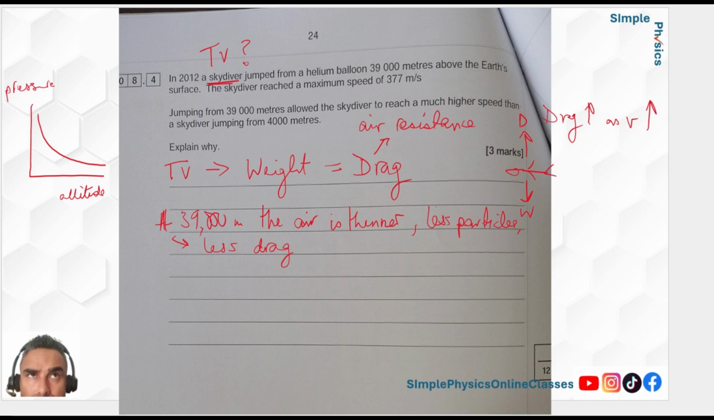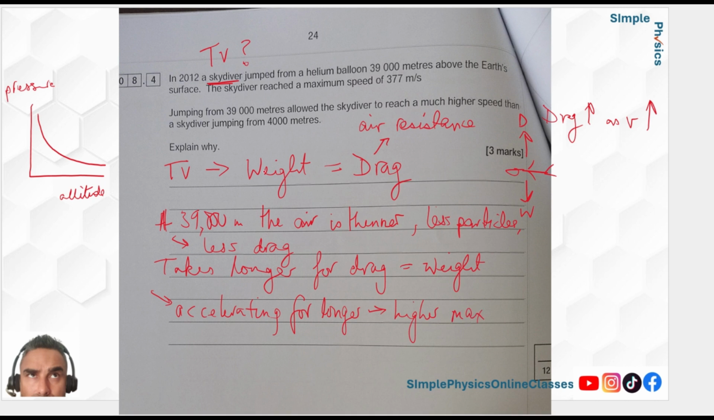So there's less drag. If there's less drag, then it takes longer for drag to equal weight. That means you are accelerating for longer because you haven't reached your max speed yet. Accelerating for longer means you're going to a higher maximum speed. So that's one way they could ask you about the what ifs of terminal velocity.